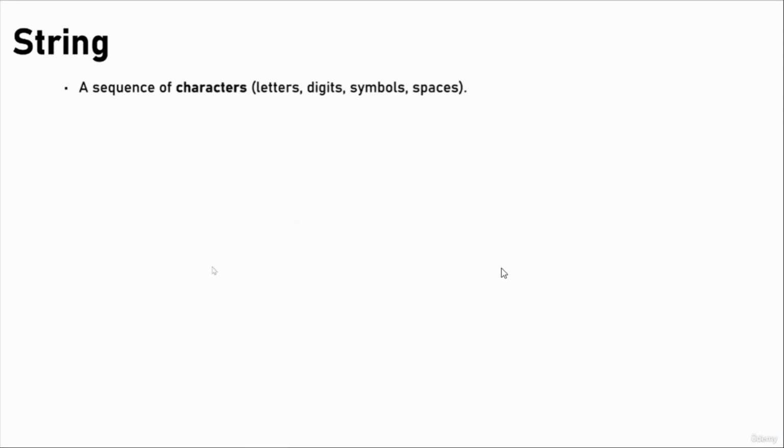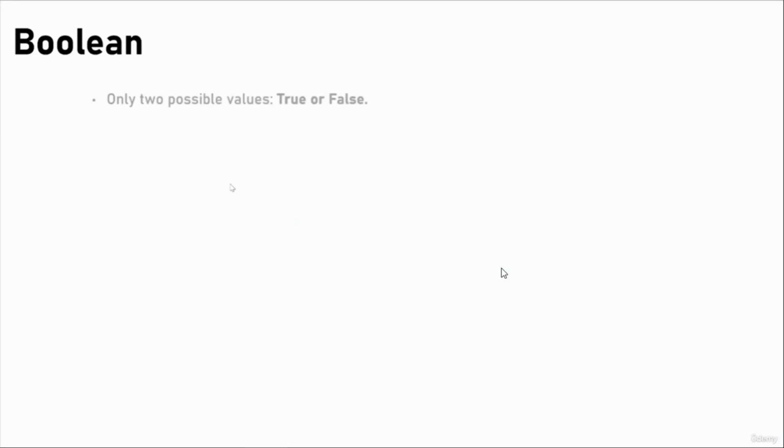Strings: a sequence of characters such as letters, digits, symbols, or spaces, and it is always inside quotes. We can use a single quote or a double quote. Examples: we can use Python in double quotes, a character in single quotes, and 1 to 3 in double quotes.